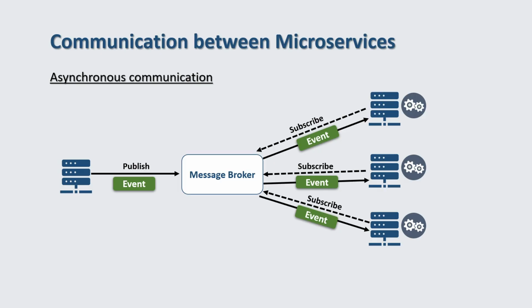For asynchronous communication, we have here some technologies that can be used. We have Kafka, Azure Service Bus, Amazon SQS, RabbitMQ, and Azure Event Grid.